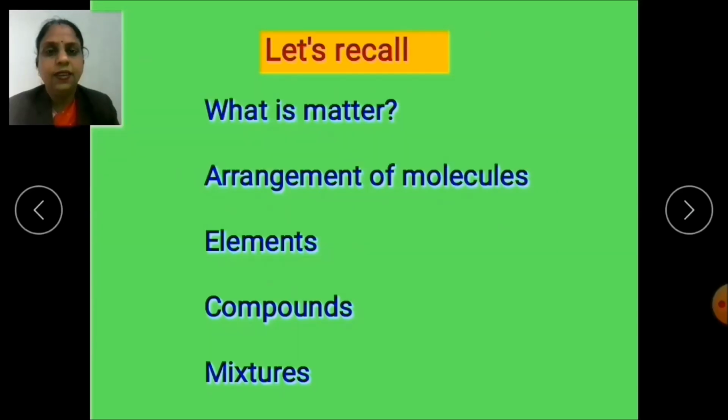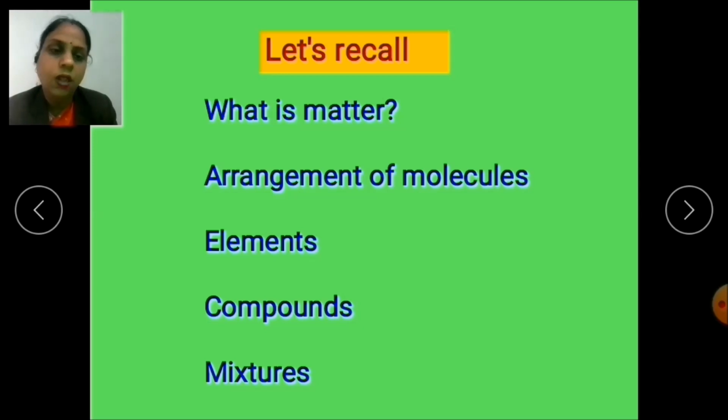Hello children, I am back here again with the second part of chapter 9, that is Matter. Before starting this second part, let's recall what we have learned in the previous session. Yes, we have learned about matter and some examples which show that things are made up of matter. So children, what is matter? Yes, anything that has mass and occupies space is called matter.